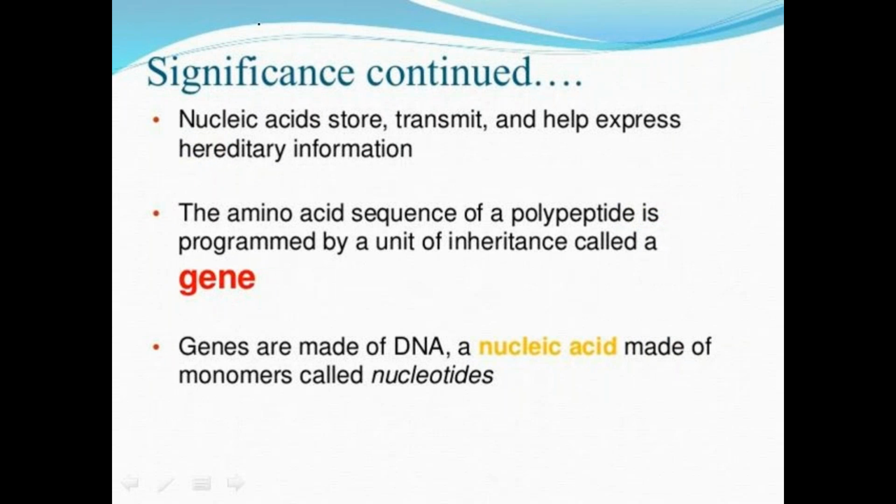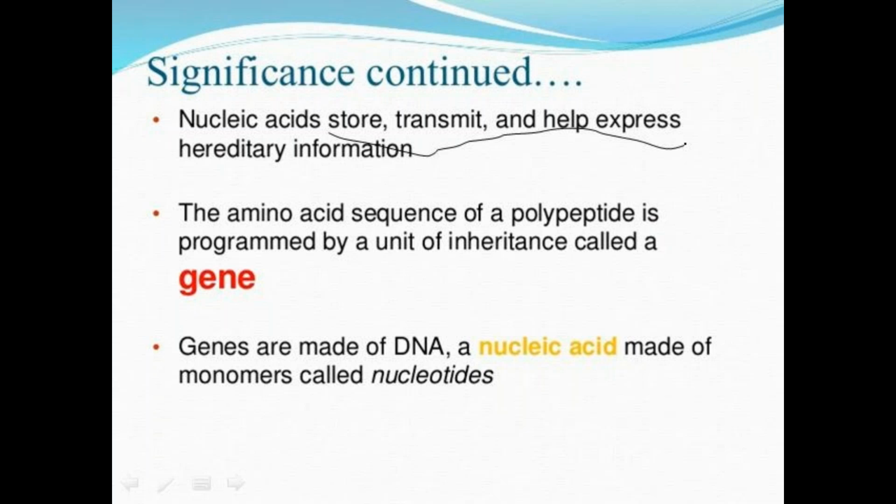Here these nucleic acids are storing the information and also transmitting the information, and they are mainly responsible for expressing the hereditary information. The hereditary information is mainly conveyed in the form of genetic material, that is deoxyribonucleic acid, DNA, and ribonucleic acid, RNA. These are the major types of genetic material. DNA is copied to mRNA, and then it is copied to proteins, and that is the central dogma of life.